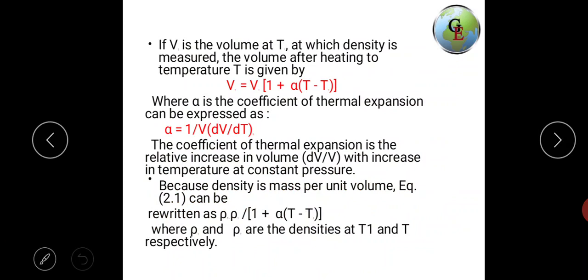The coefficient of thermal expansion is the relative increase in volume, dV/V, with increase in temperature at constant pressure.